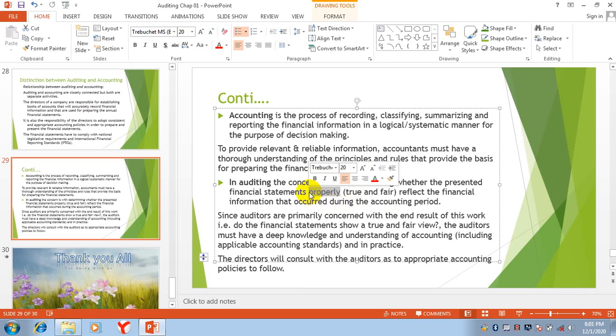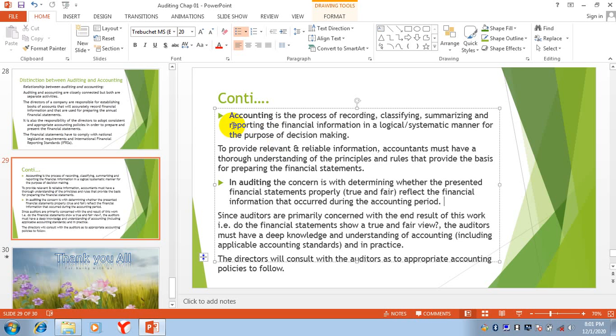Keep in mind one thing: where the work of the accountant finishes, the work of the auditor starts from that point.